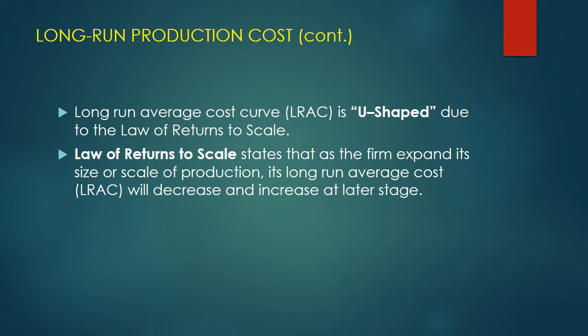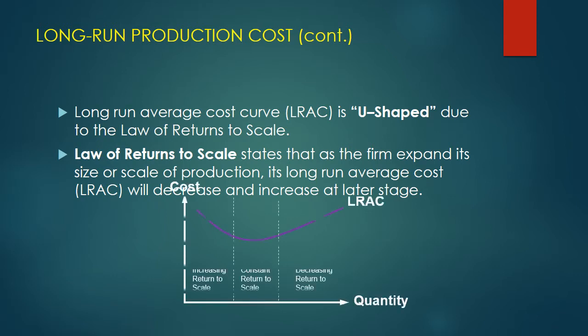Now the question is, why is the long run average cost curve U-shaped? Long run average cost curve is U-shaped because of the laws of returns to scale. Initially, there are increasing returns to scale. We have seen in the video on isoquants, there are economies of scale which are higher initially. So we get increasing returns to scale, and when there are increasing returns to scale, the costs will be declining, and therefore we have the falling long run average cost curve.